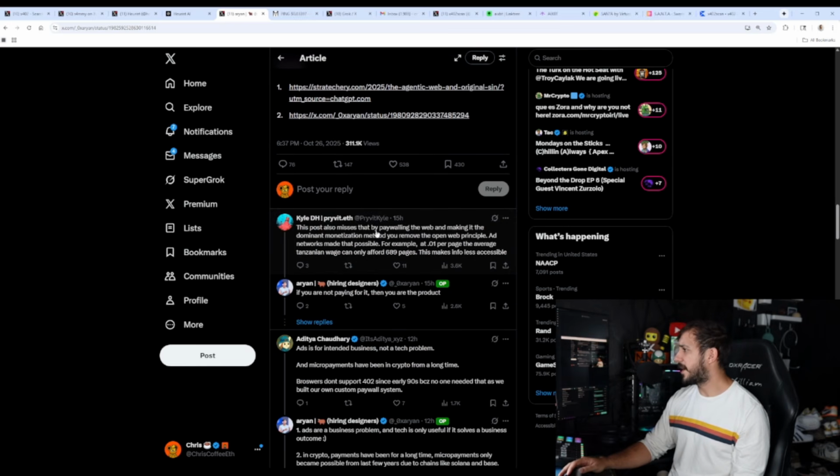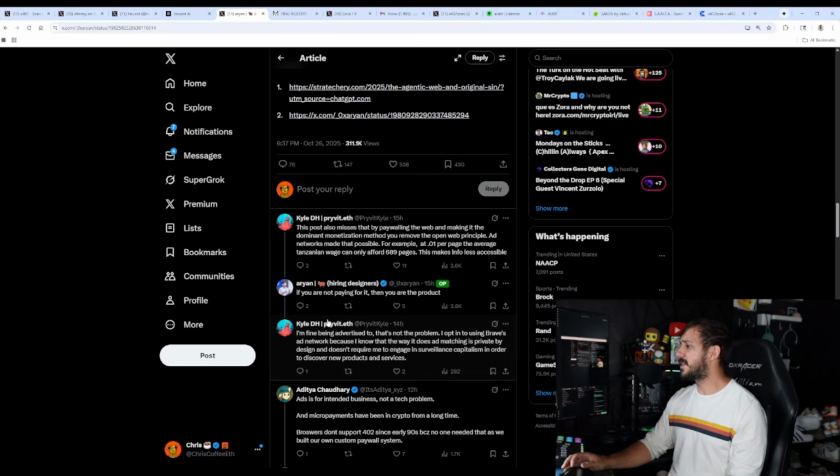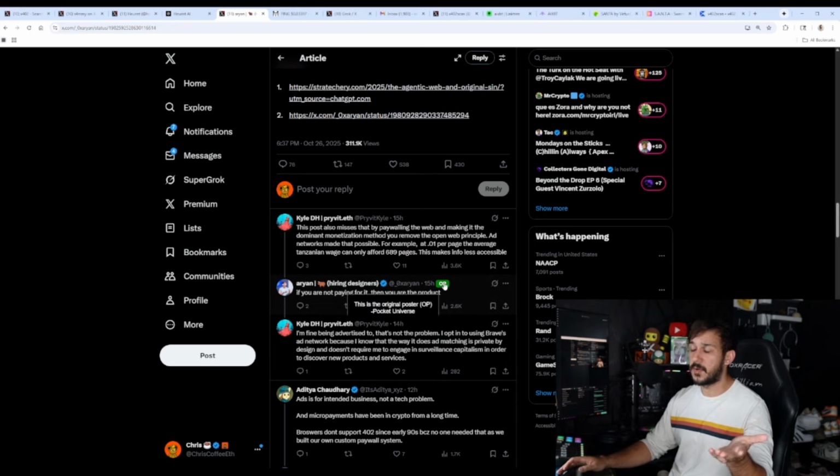The top comment here points out the issues in this, saying that this post misses that by paywalling the web and making it the dominant monetizing method, you remove the open web principle. Ad networks made that possible. For example, at 0.01 per page, the average Tanzanian wage can only afford 689 pages. This makes it less accessible. So basically, they're arguing that this is making the internet less accessible, and a lot of people don't care if they are watching ads or interacting with ads.